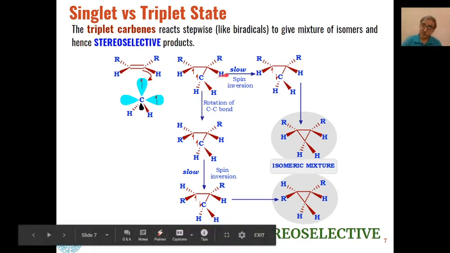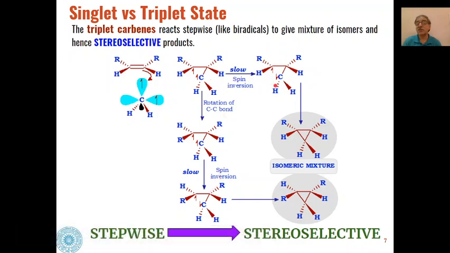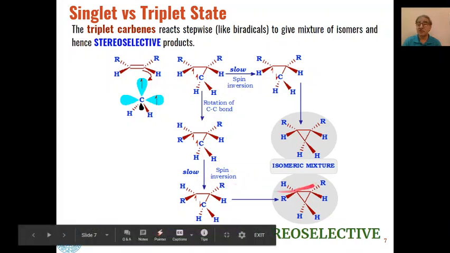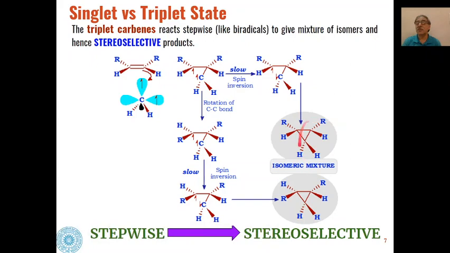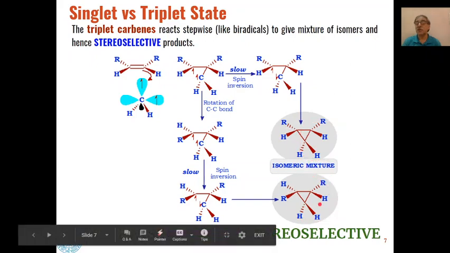As the steps involved in these two processes are different, here only spin inversion is required, whereas here rotation around the carbon-carbon bond followed by spin inversion is required. So that is why the amount of the isomer formed in the reaction will vary, and because of that we will get an isomeric mixture of these two isomers.